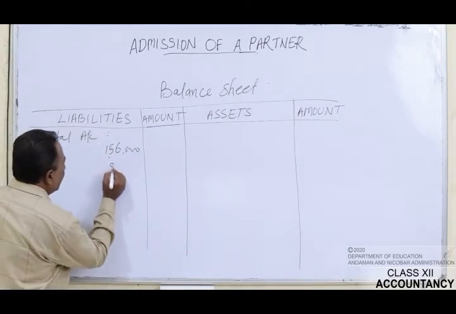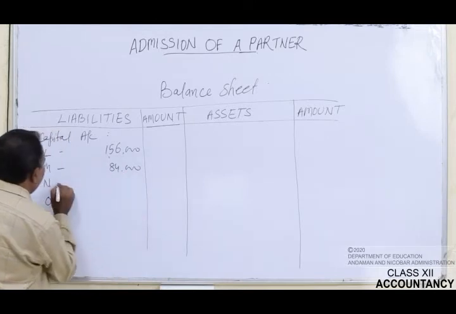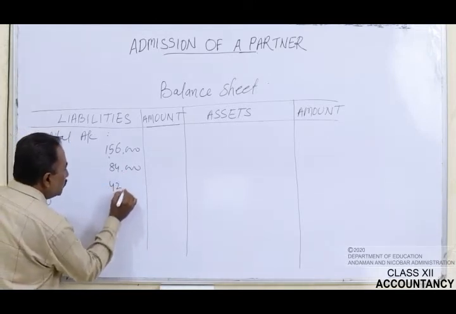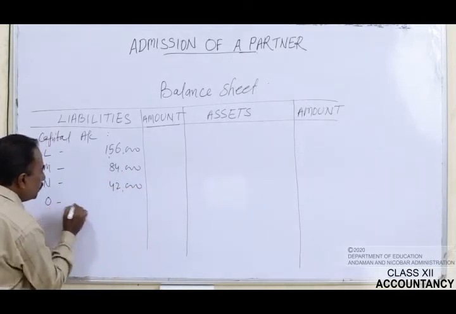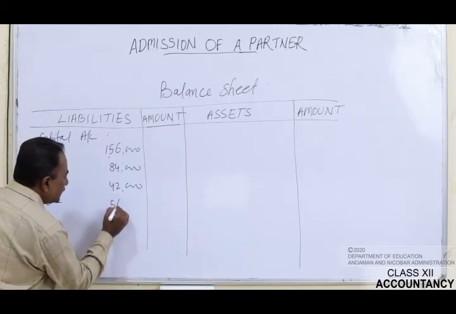M's capital was 84,000, that of N was 42,000 and that of O was 56,400.